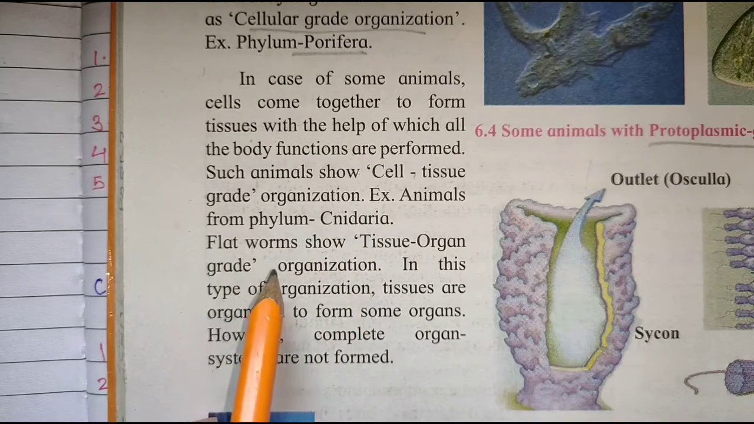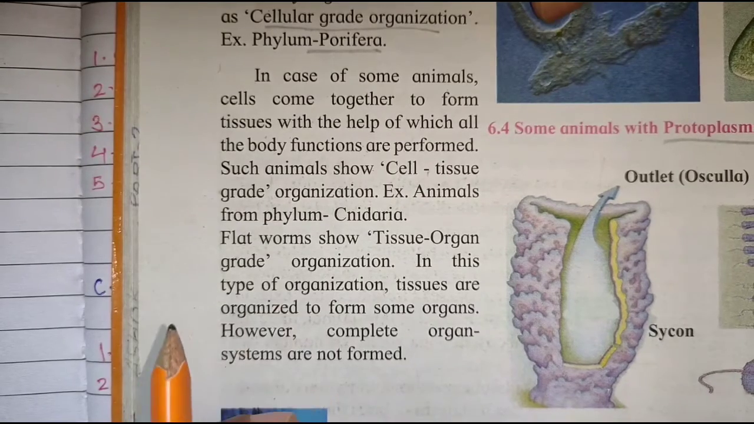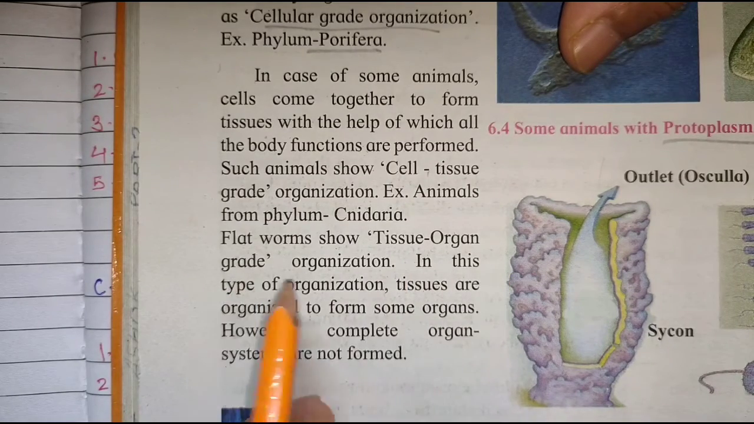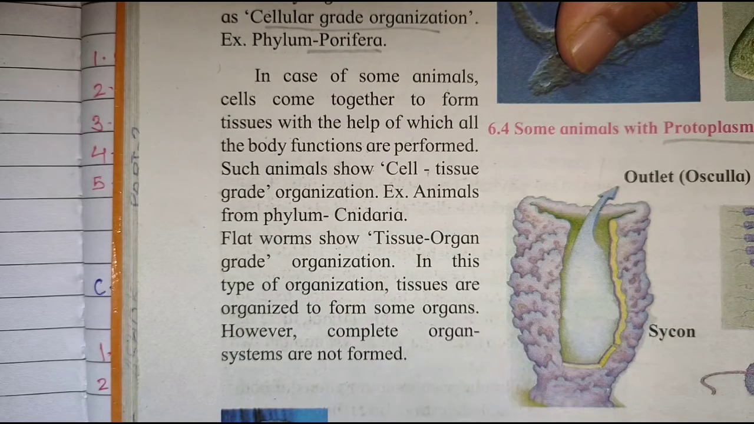Next, flatworms show the tissue-organ grade of organization. In this type of organization, the tissues are organized to form organs which do the functions of that animal, but their organ systems are not formed.